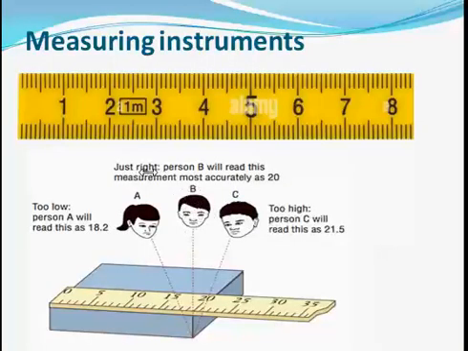So student B is just right, because the reading was supposed to be 20, and what he got was 20. But student C got a higher reading. Why? Because he slants his head at a point that made his reading become 21.5. Such an error in physics measurement, or measuring from a meter rule, is known as parallax error. So please take note of that.